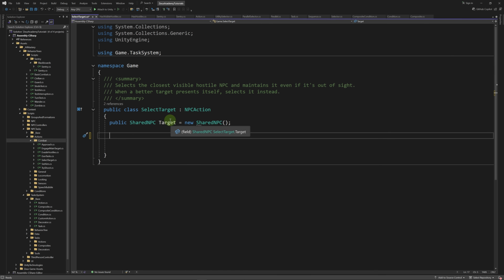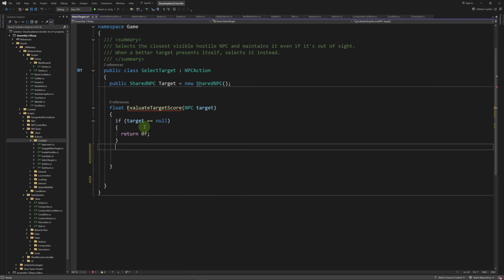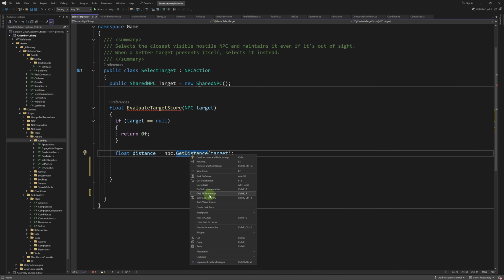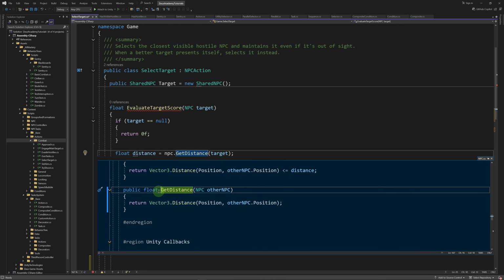So we're going to need a target of type shared NPC. Then let's define a method that will evaluate the score of the target. So if we have multiple targets, this function will give each target a score. If target is null, we're going to return 0. Then we're going to compute the distance between the NPC and the target using npc.getDistance. To be honest, I don't remember if I've covered this, but this is a simple shortcut. Let's peek into the definition. So in the NPC script, this is a simple shortcut that will get us the distance between the position of the NPC and the position of the other NPC.